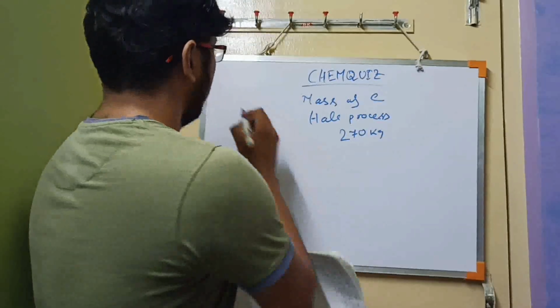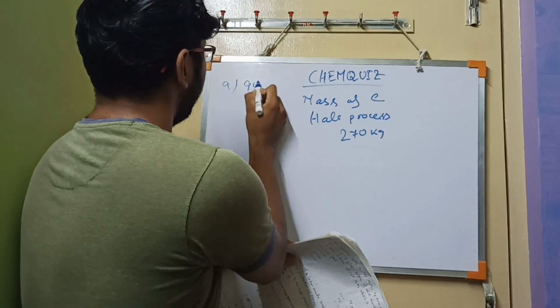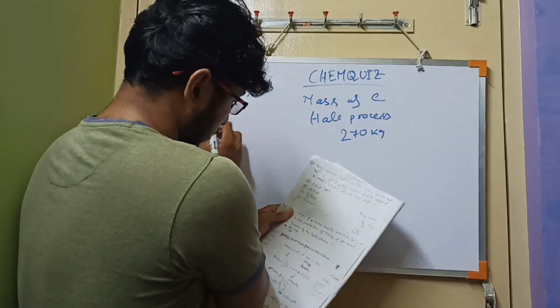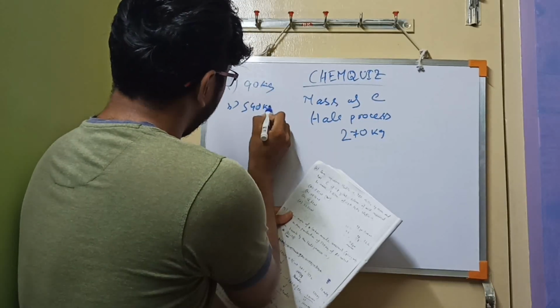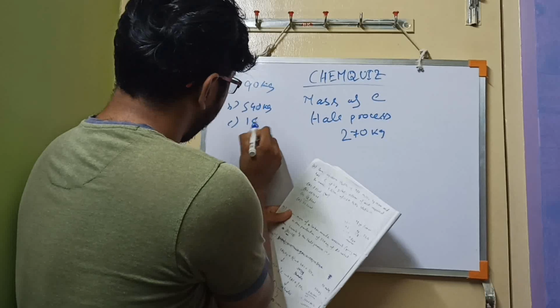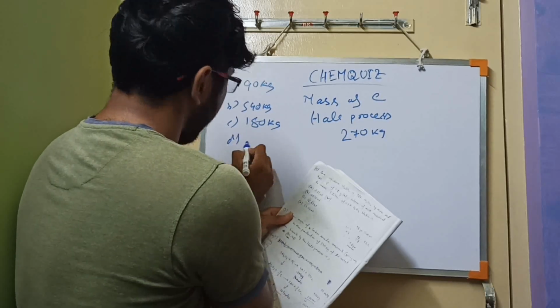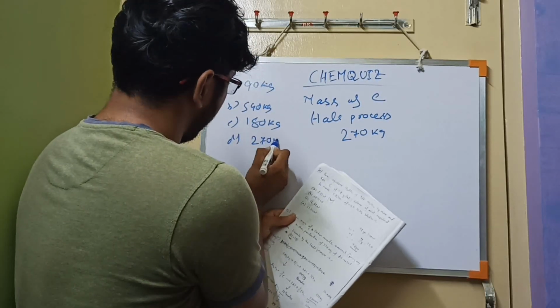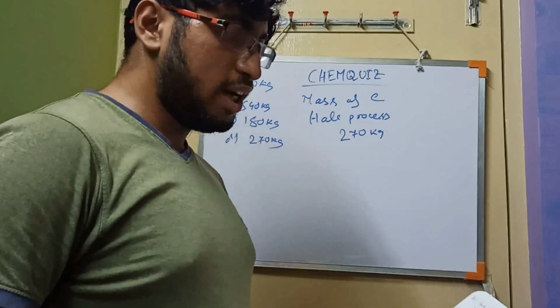We can write 90 kg, 540 kg, 180 kg and 270 kg. So basically we need to know the Hall process.